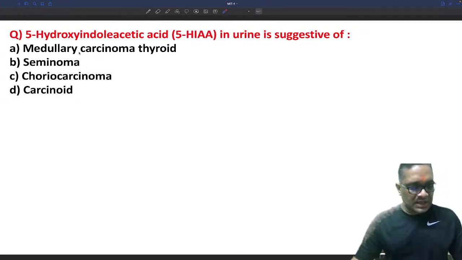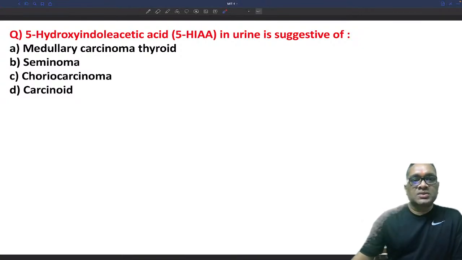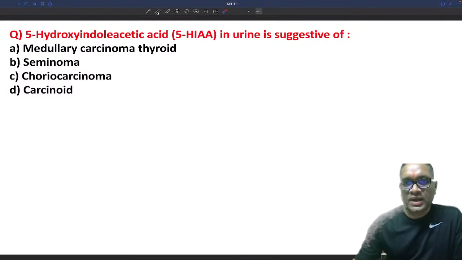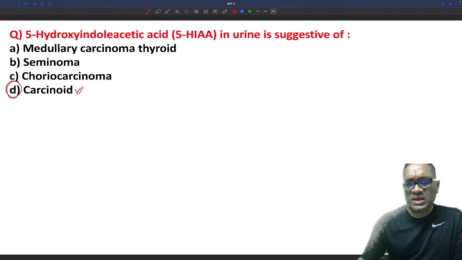Very good. So Nairobi has given me the first correct answer. Nairobi, Prashant and Infinity Platter have given me the first correct answer for this question also, right? Here we have to remember that 5-hydroxyindoleacetic acid is a direct question. It is a tumor marker for carcinoid.